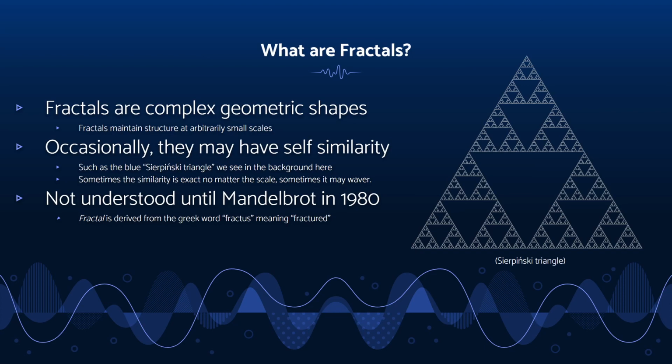So we'll start off with what are fractals? Fractals are complex geometric shapes that hold structure over infinitesimally small scales. A very good simple example of this is the Sierpinski triangle that we see on the right. For example, you could take the bottom third triangle, and if you were to expand that to the size of the original triangle, it will be the exact same set. This is because this is a self-similar fractal, which means that it maintains the same pattern no matter how arbitrarily close you may examine it.